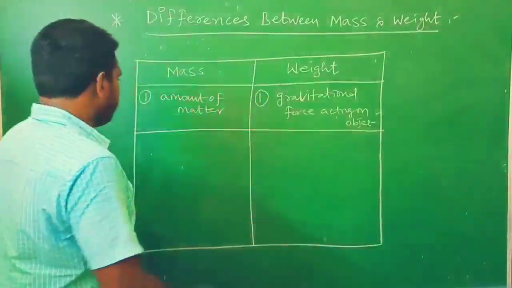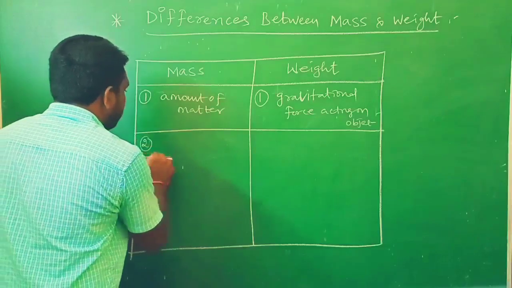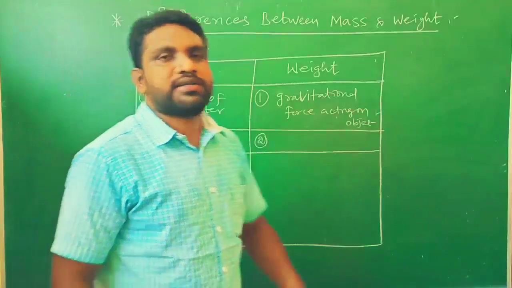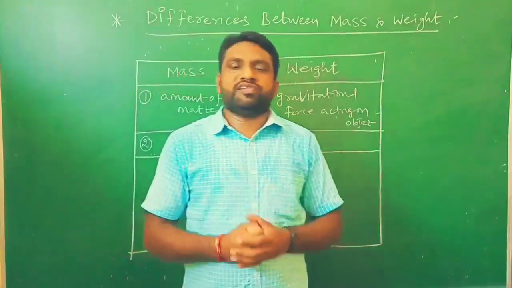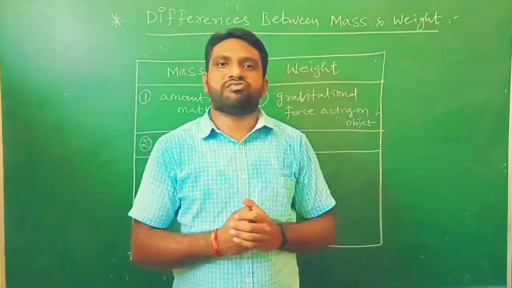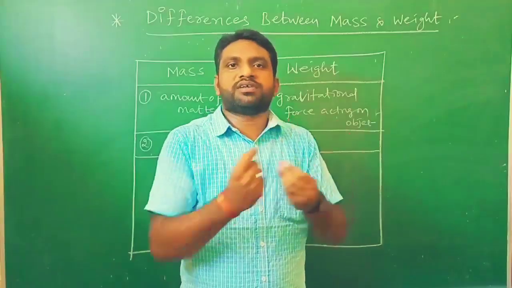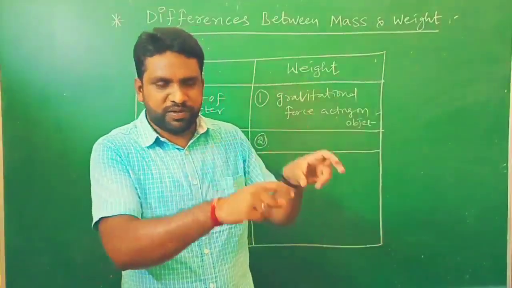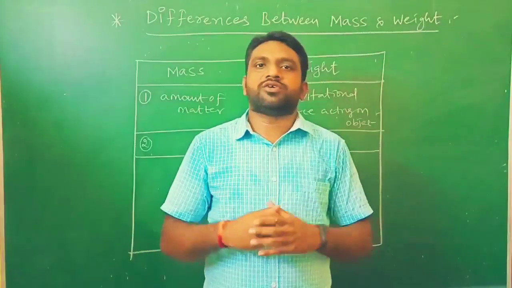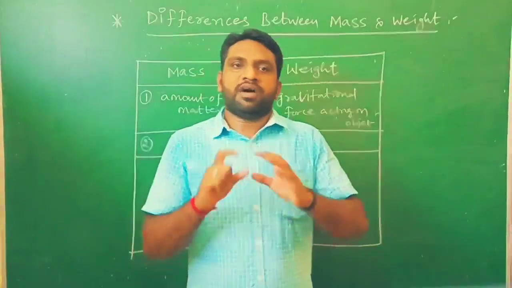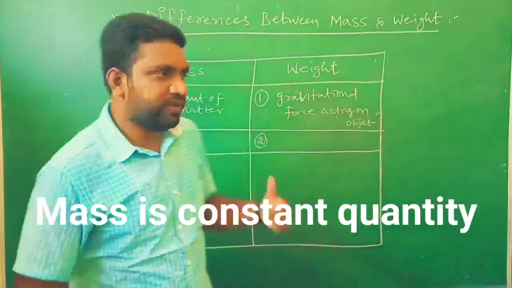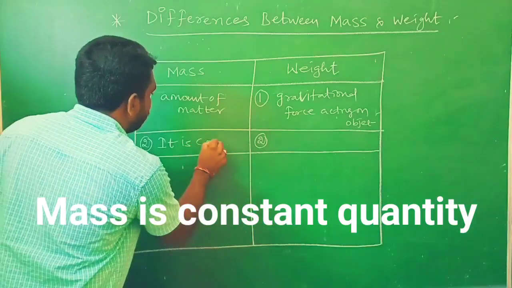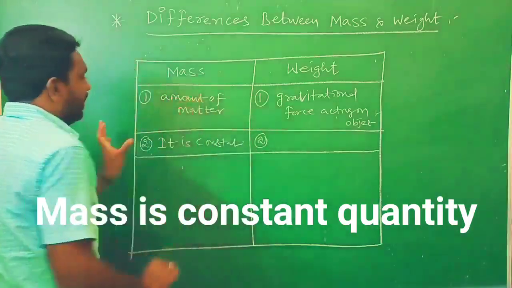Okay. So now we are going to the second point regarding the mass. If we consider mass, the value does not change. It always remains constant. Wherever you measure the mass, in Africa, America, India, wherever, irrespective of place, position, height, and direction also, the mass value does not change. So what we need to write here is, it is constant. It is always constant. No doubt at all. It is a constant quantity.